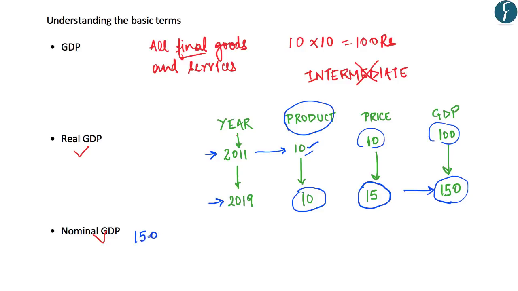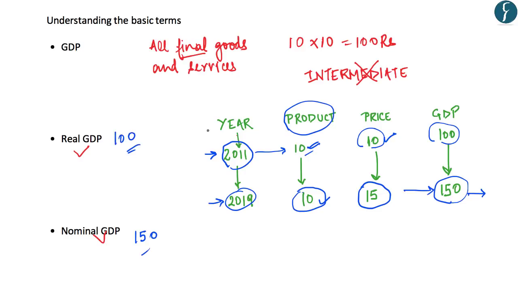But real GDP refers to the GDP at base year prices. In this case, the base year is 2011, with which we are comparing the value. GDP at base year prices means that the current production needs to be multiplied with the price of the base year. So in this case, the production is 10 and the base year price is 10. So real GDP comes out to be 100.